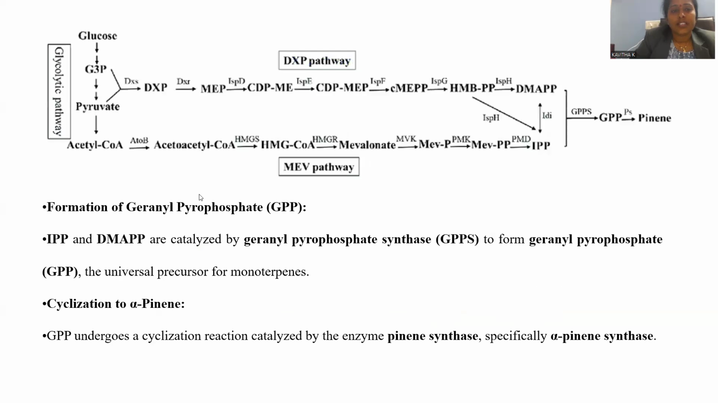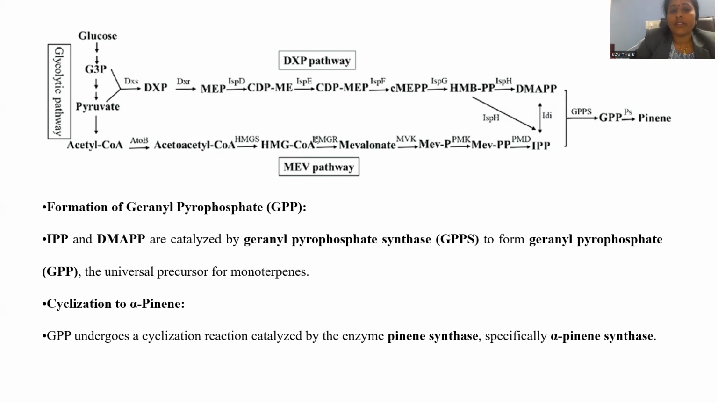Let's go with the further steps. The entire route map is provided for the synthesis of alpha pinene. Initially, the precursor molecule will be acetyl coenzyme A. Acetyl coenzyme A is treated with HMGS. This is a kind of enzyme used so that we incorporate a hydroxy functional group over there, and HMG coenzyme A will be generated.